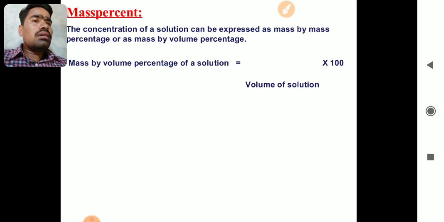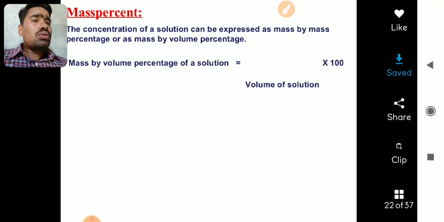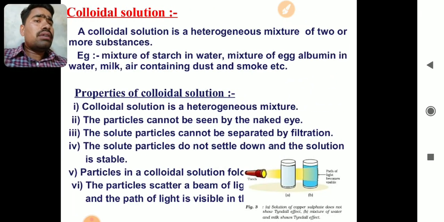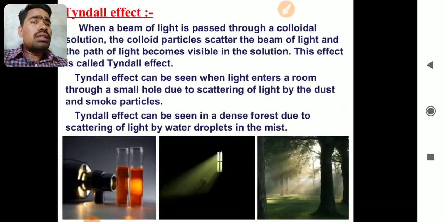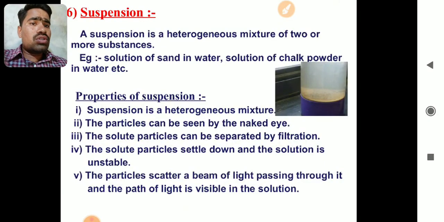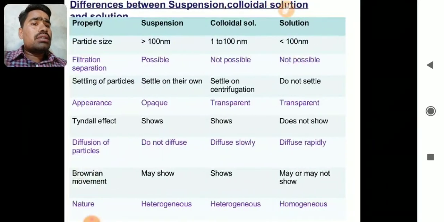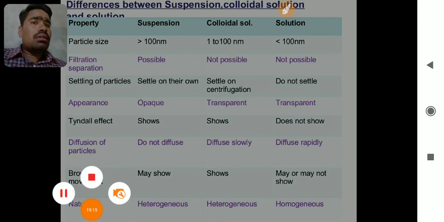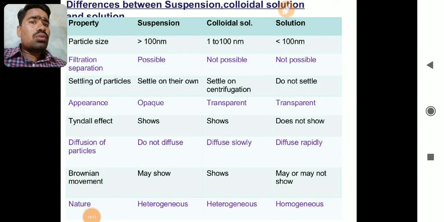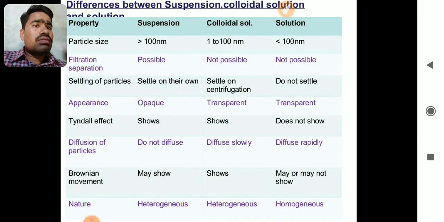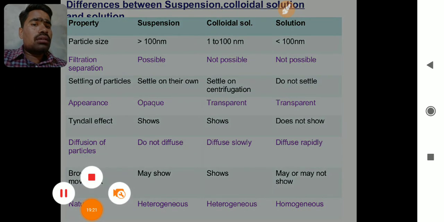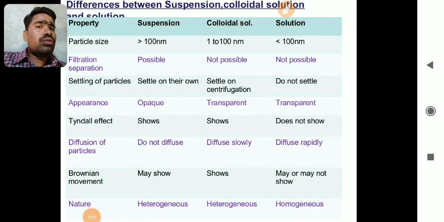I think here this is the formula. Okay, mass by volume percentage of the solution is mass of solute by volume of solution into 100. Okay, so this is colloidal solution, Tyndall effect. Okay, we have already studied suspension, we have already studied these topics. And then the difference between suspension and colloidal solution, in this chart we will study tomorrow. Okay, but let us see a few of these points.